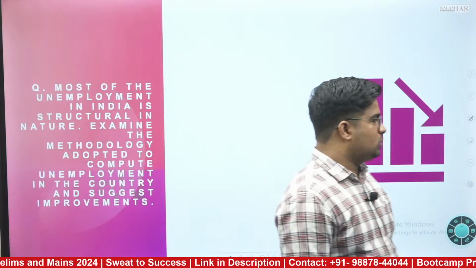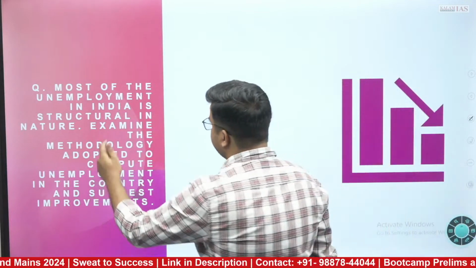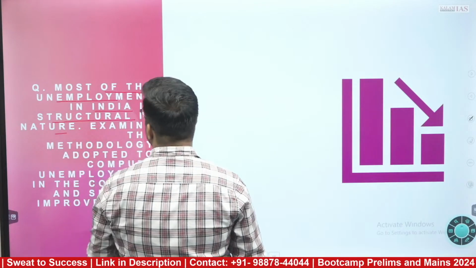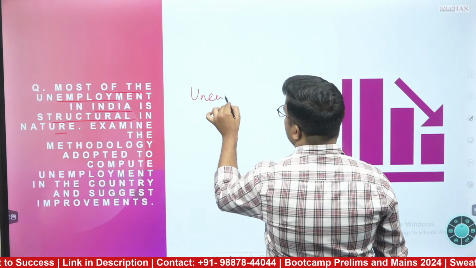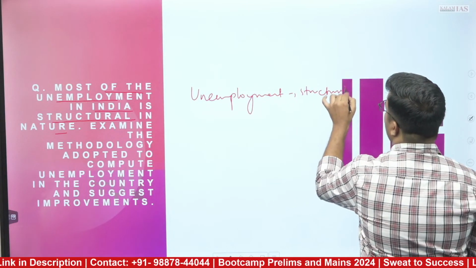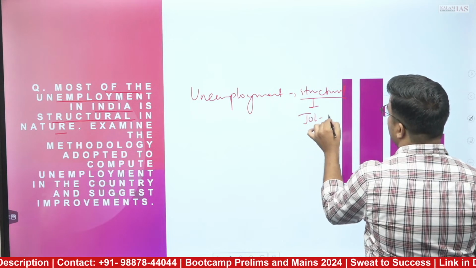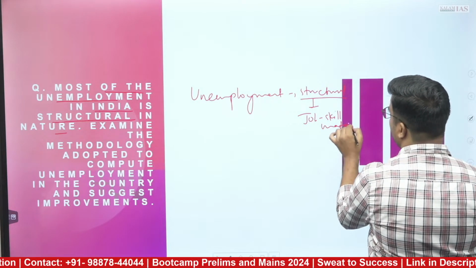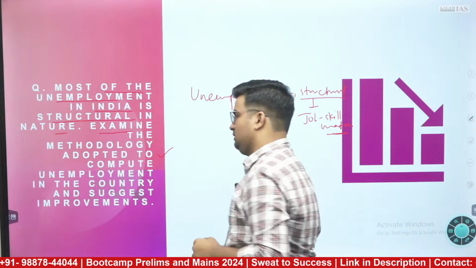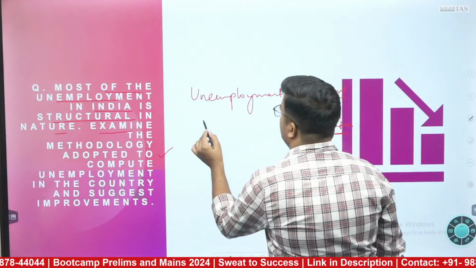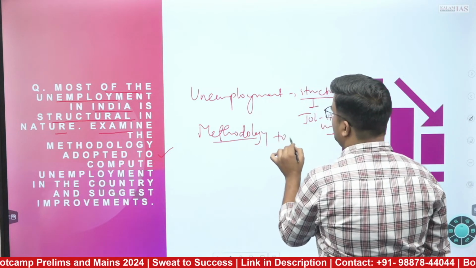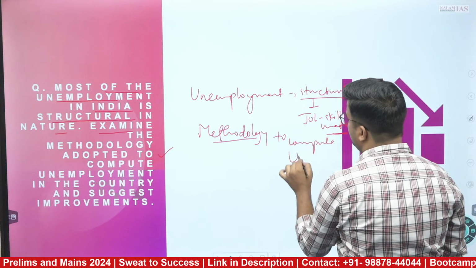In that aspect, the question is related to unemployment. Most of the unemployment in India is structural in nature. So the first part is, unemployment is what? Structural in nature. Now what do we know about structural? Simple, the job skill mismatch. So you need to address it like this. Then examine the methodology adopted to compute. Now you need to mention the methodology to compute unemployment.